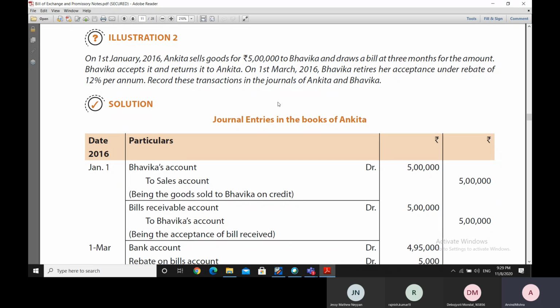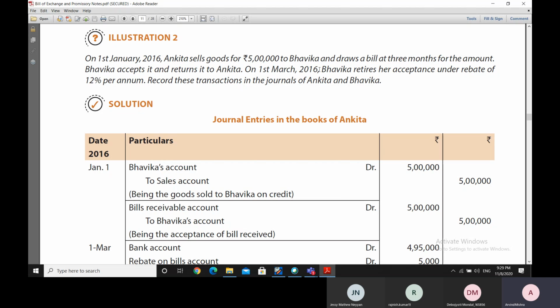Now on 1st January 2016, Ankita has sold some goods for 5 lakh rupees to Bhavika, and since Ankita has sold the goods to Bhavika and has to receive the payment, she draws the bill at 3 months. At 3 months means it will be paid after 3 months for the amount of rupees 5 lakh. Bhavika accepts it. Bhavika is the acceptor of the bill, and she returns it to Ankita.